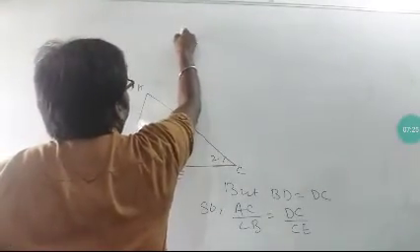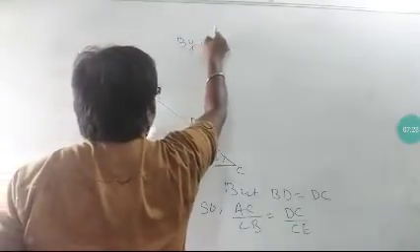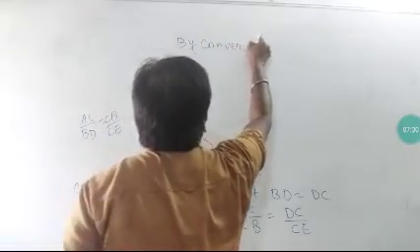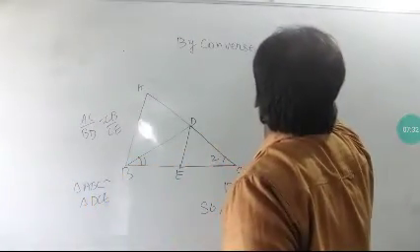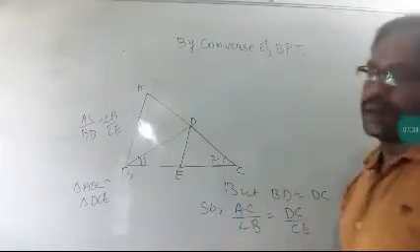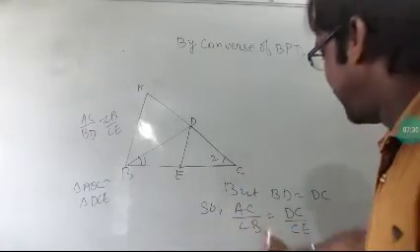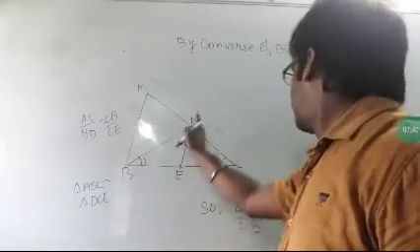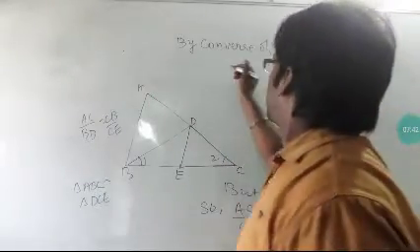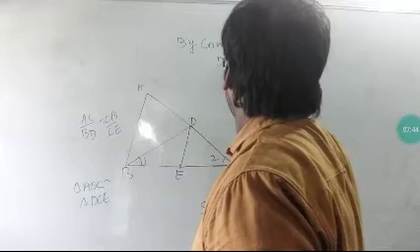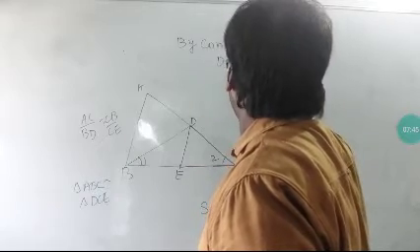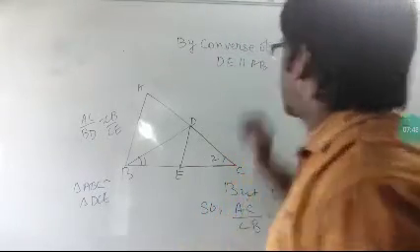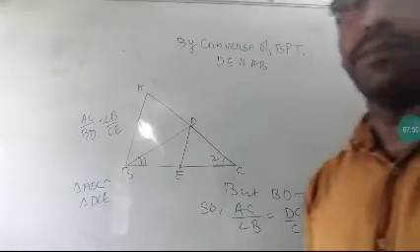Okay, so by converse of BPT, if the ratio of the sides are proportional, then we can say that by that converse theorem of BPT, DE is parallel to AB.